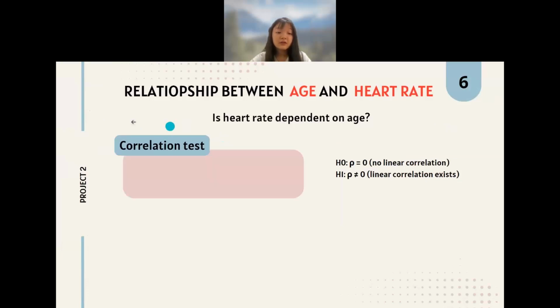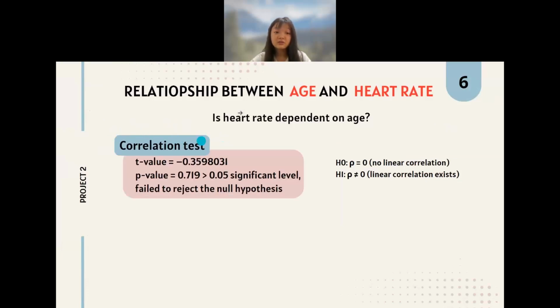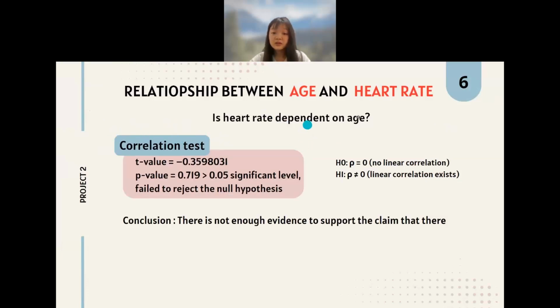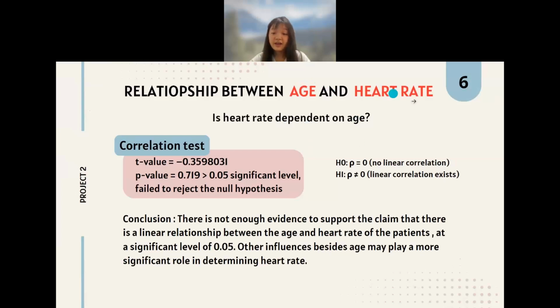So we carried out a correlation test to test whether the age and heart rate have a linear relationship or not. This is the hypothesis statement we made. H0 is that the age and heart rate have no linear correlation, versus the alternative that they have a linear correlation.